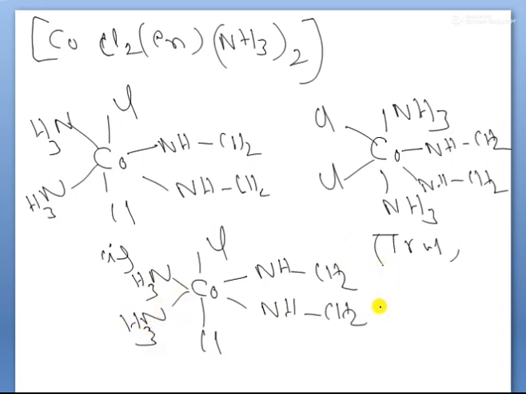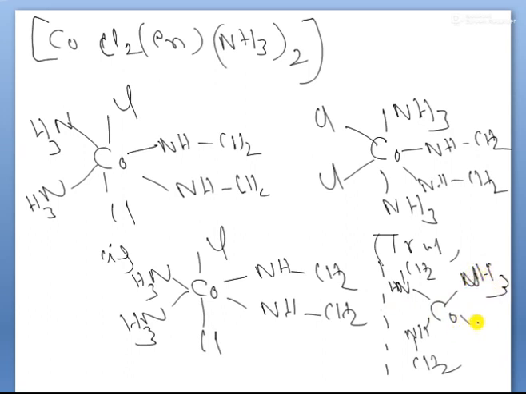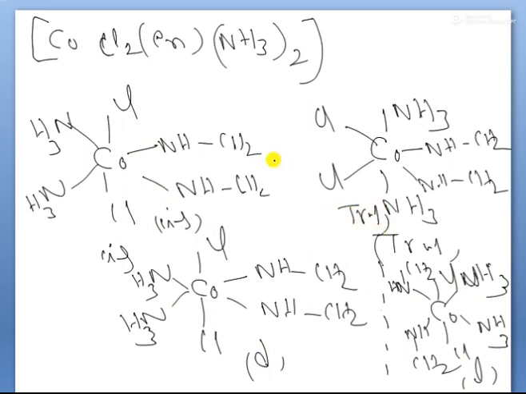Now in the optical isomer compound, the left side becomes NHCH2, here also NHCH2, here chlorine, NH3, and this side is NH3, chlorine and chlorine. So one is the D compound and one is the L compound structure. This is the cis isomer and this is the trans isomer. Total 4 isomers are possible.